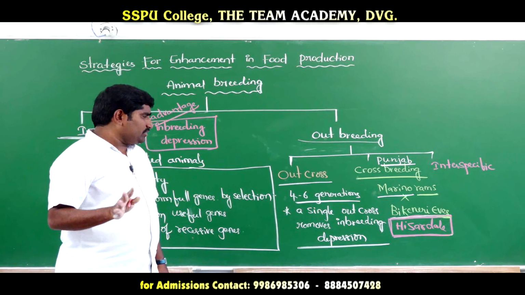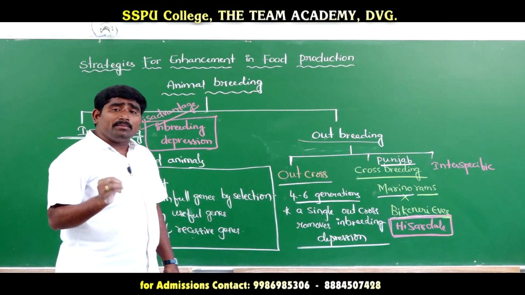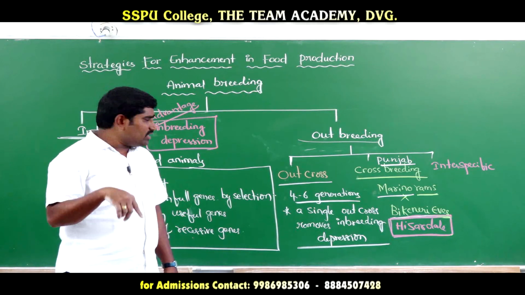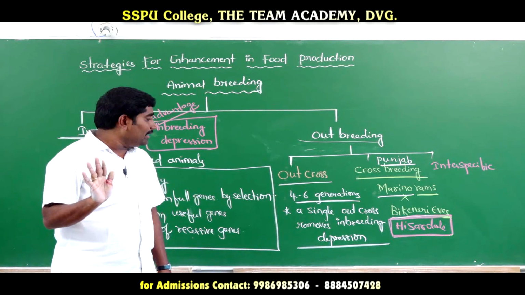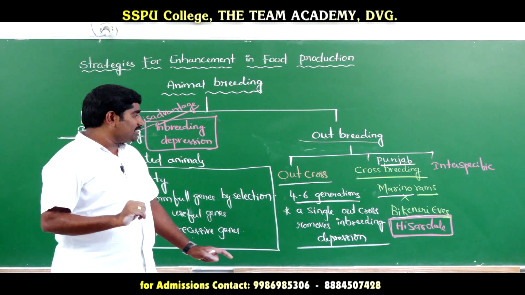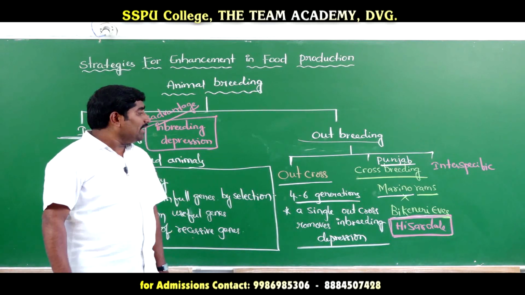Bicanary ewes and Merino rams. Bicanary ewes are crossed with Merino rams and produce a new variety of sheep that is called Hazardale. That is called Hazardale. So Hazardale is produced.